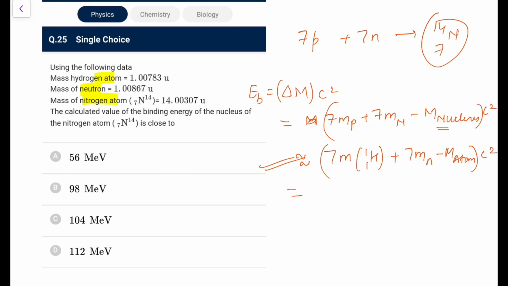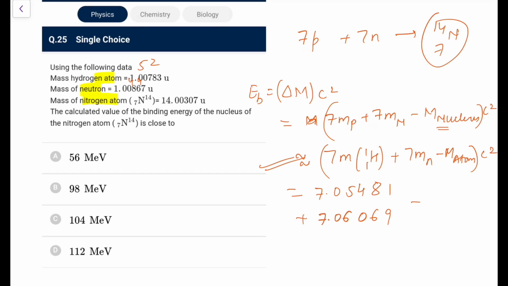So what we have: 7 into 1.00783, 7 3s are 21, 7 8s are 56 and 2, 58, 7 7s are 49 and 5, 54 and 0, and it would be 7.05481 plus neutronic mass: 7 7s are 49, 7 6s are 42 and 4, 46, 7 8s are 56 and 4, 60.